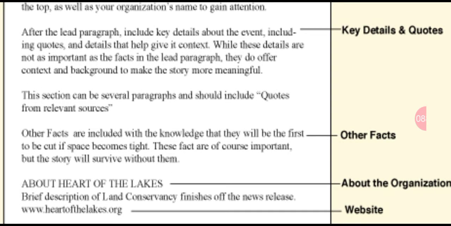Now after that, you have to write key details and quotes. After the lead paragraph, include key details about the event, including quotes and details that help give it context. While these details are not as important as the facts in the lead paragraph, they offer context and background to make the story more meaningful. This section can be several paragraphs and should include quotes from relevant sources. If you add quotes from relevant sources, it will be more catchy and make the reader interested.